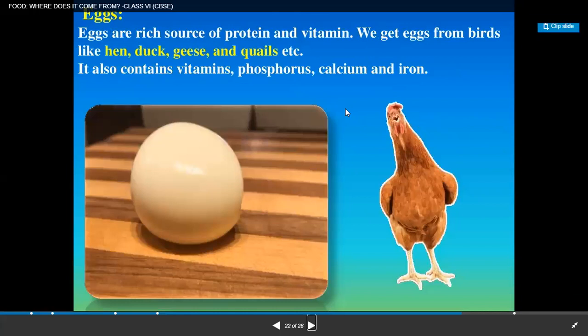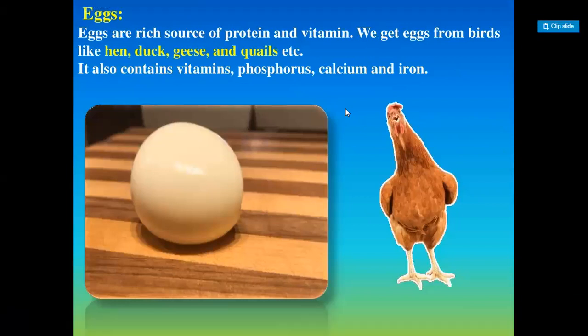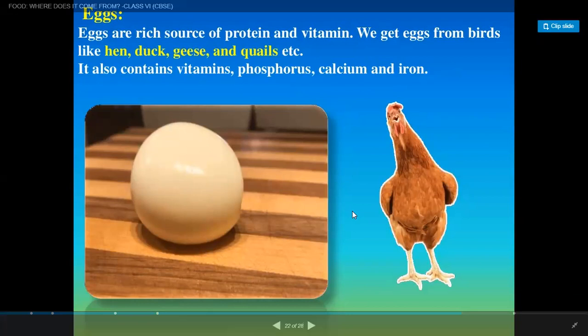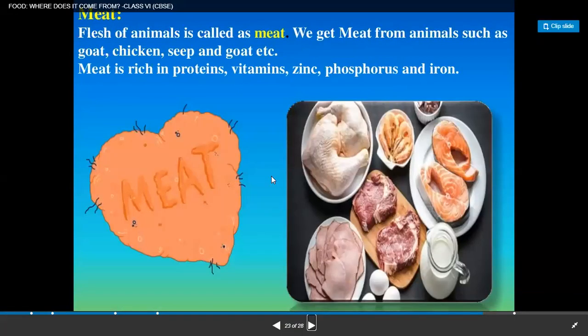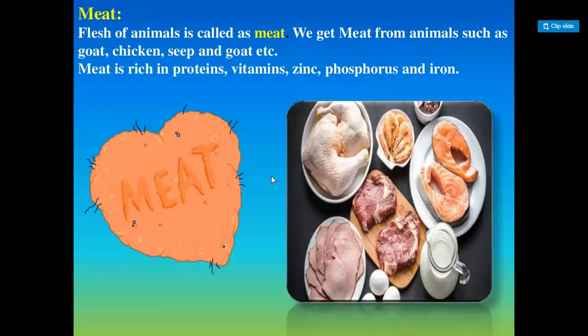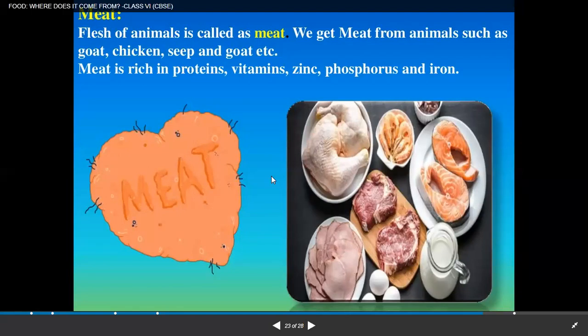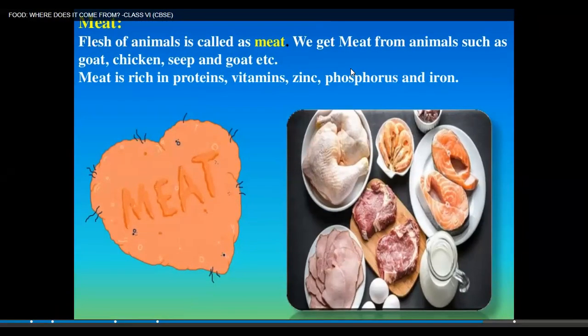Eggs are a rich source of protein and vitamins. We get eggs from birds like hen, duck, geese, and quails. They also contain vitamins, phosphorus, calcium, and iron. Then we have meat. Flesh of animals is called meat. We get meat from animals such as goat, chicken, and sheep. Meat is rich in proteins, vitamins, zinc, phosphorus, and iron.